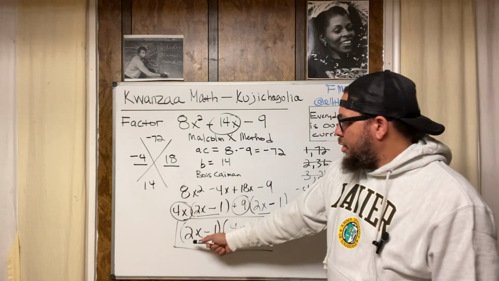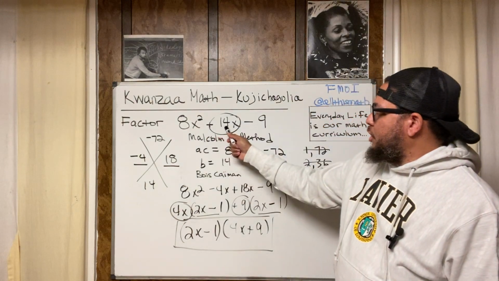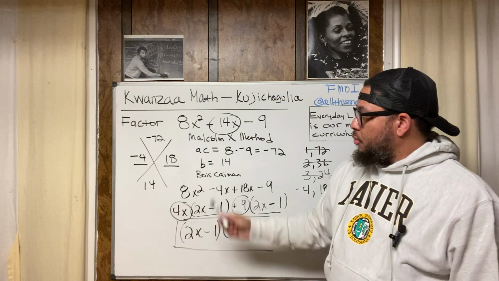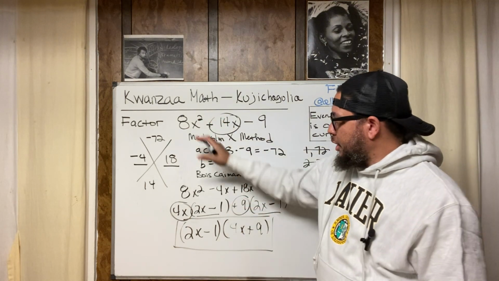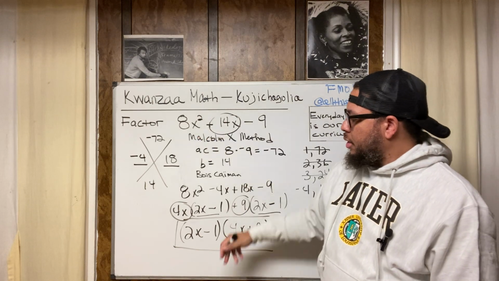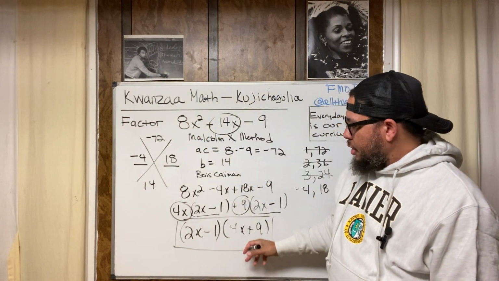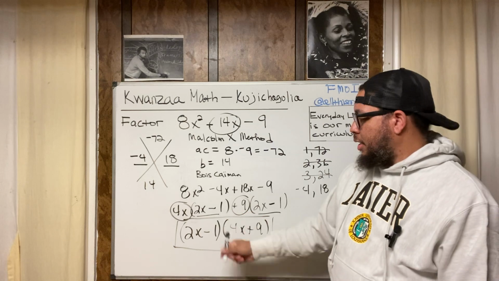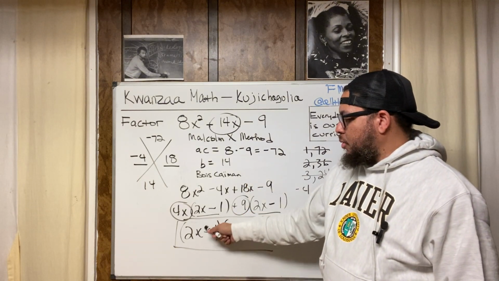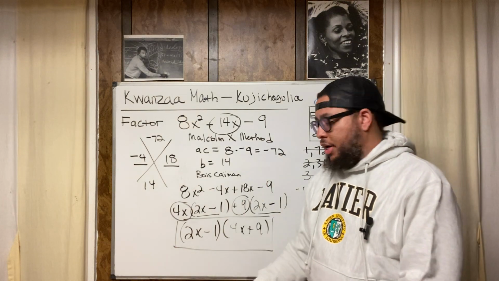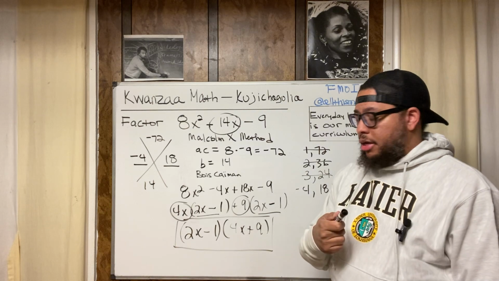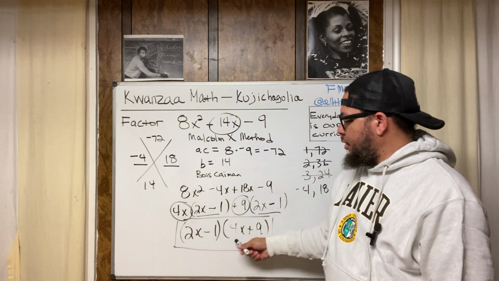So this is it. This is the factored form of 8x squared plus 14x minus 9. It's broken down into two linear factors. This is quadratic. When you factor, the purpose of factoring is to break the expression down into linear terms, if they start out quadratic. 2x minus 1: the biggest exponent I don't see is a 1, because it only applies to the variables. We got x with no exponent, there's an invisible 1 there. This is x to the first power. This is x to the first power. So that means this is linear, this is linear.